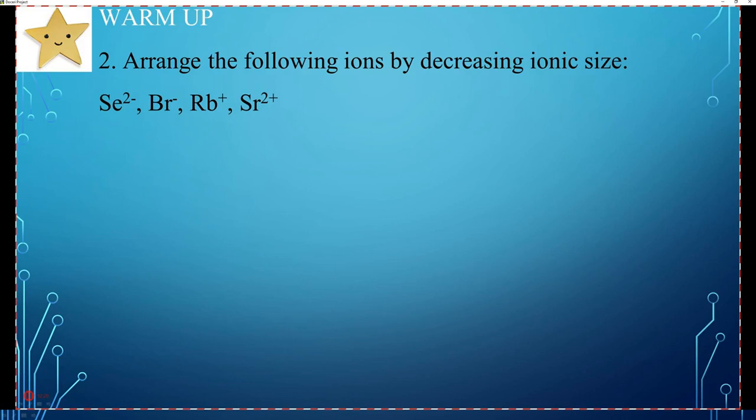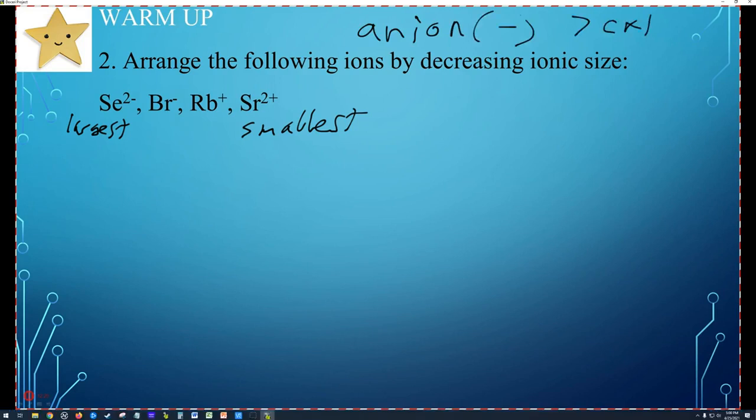What has the largest negative charge? The largest negative charge will be the largest, because the more electrons you gain, the more they're going to repel each other, and it's going to blow up the size of that atom, or the size of that ion. And then the most positive charge will be the smallest. So that's our smallest. And then we know that anions, or negative, will be larger than cations, or positive.